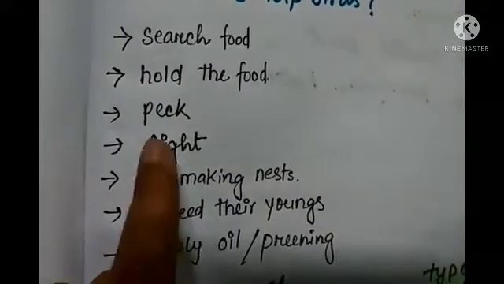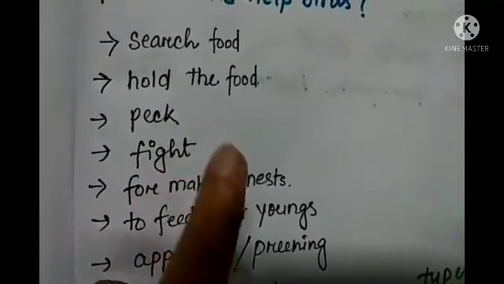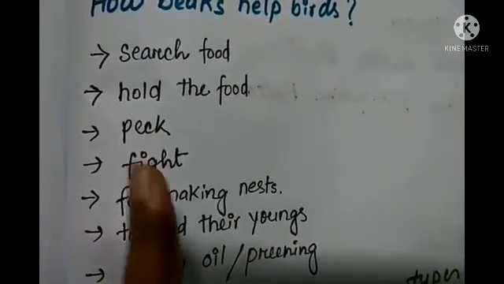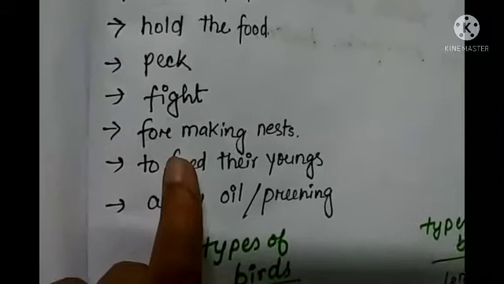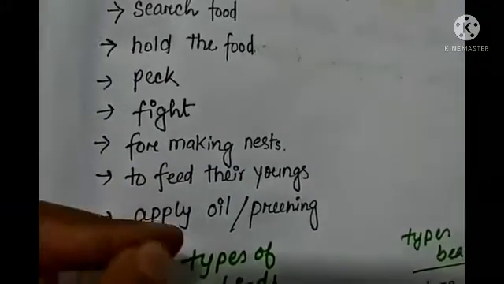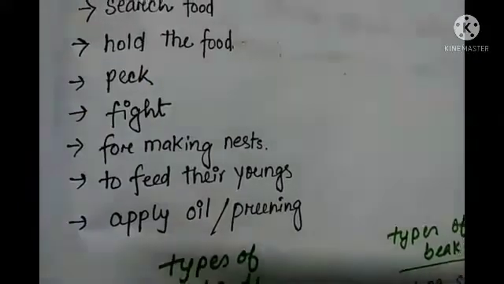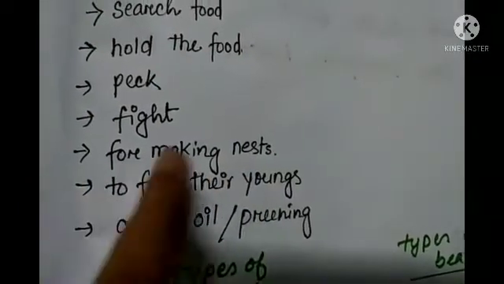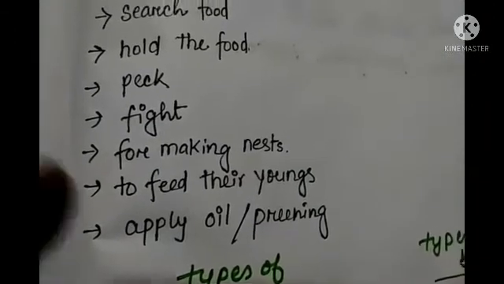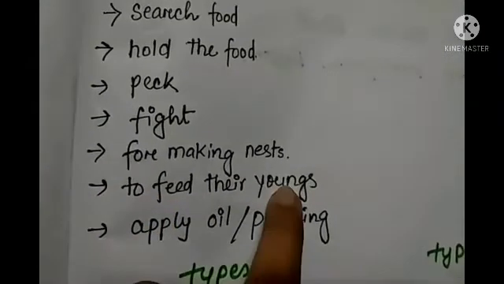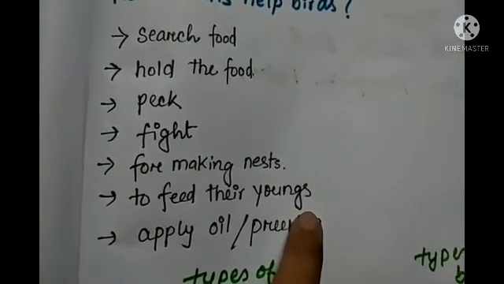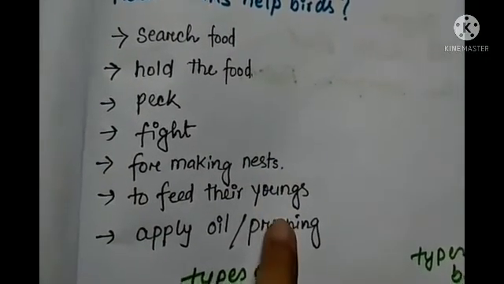So next one is to fight. Okay, if someone attacks, at that time they also use their beak to fight. Then their beaks are also used to carry sticks, twigs or grasses to make their nest. So for making nest also their beak helps, okay, in making nest. Now to feed their young ones. Okay, so they use their beak to feed their young ones, young babies.